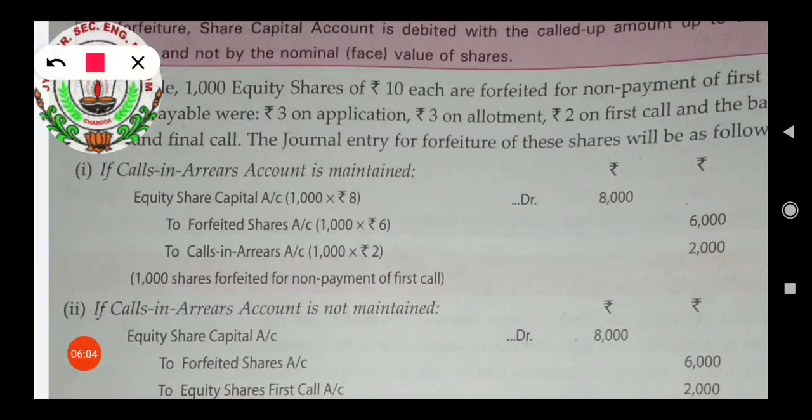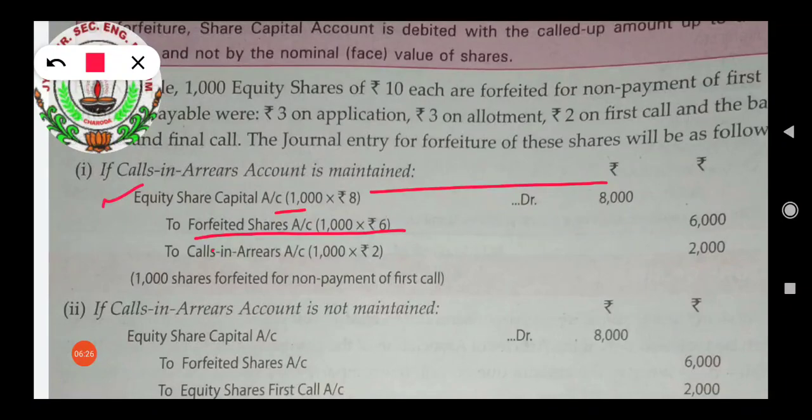We have the entry. This is going to remain the same. Equity share capital amount, number of shares 1000 into 8, that is 8000. The forfeited shares is also going to remain the same. Forfeited shares, whatever amount has been received by the company will be written.